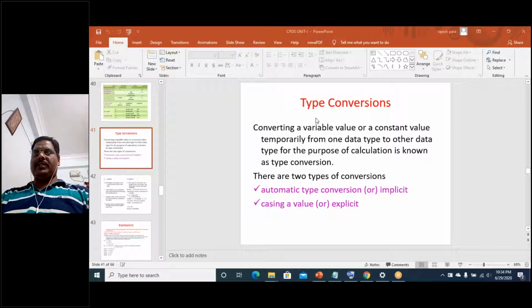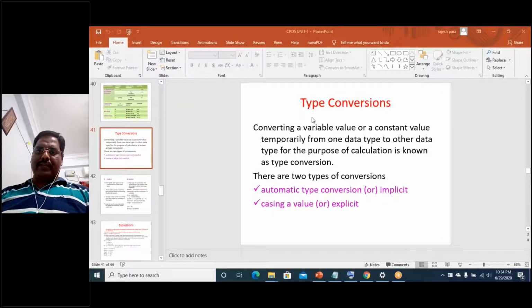I'm going to discuss the topic of type conversions in C language. Type conversion is converting a variable value or a constant value temporarily from one data type to another data type for a particular purpose of calculation.